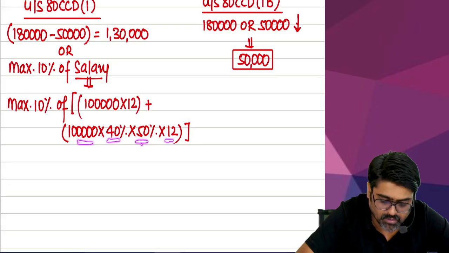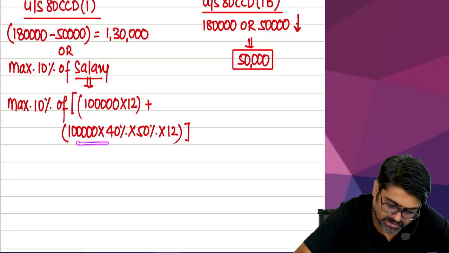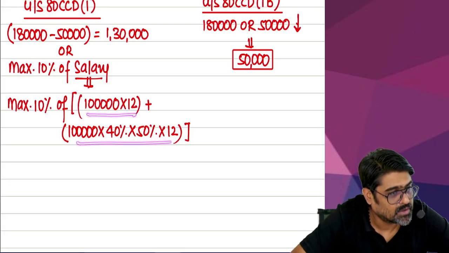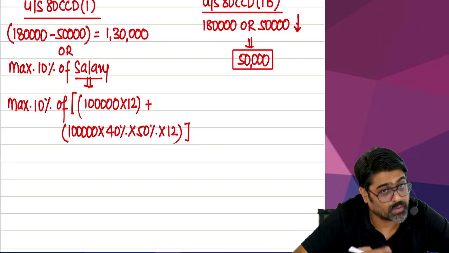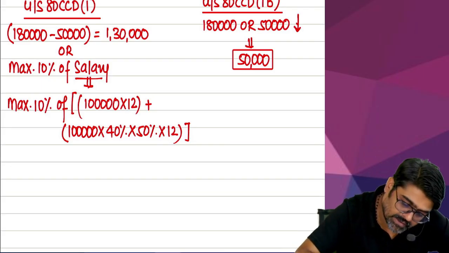Okay, 20,000 into 12, 2 lakh 40. My mistake. 2 lakh 40 plus 12 lakh, 14 lakh 40. 10% of that?